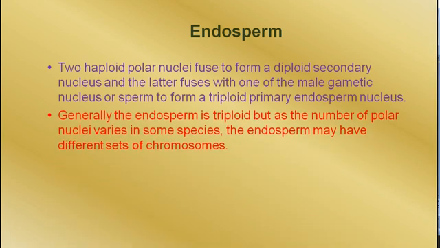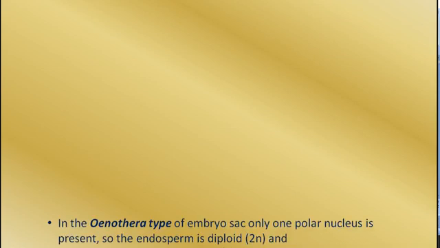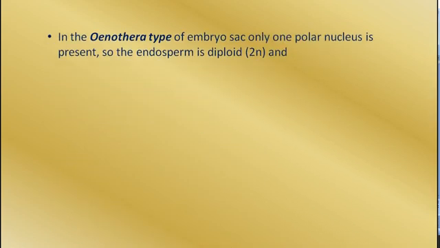Generally, the endosperm is triploid, but as the number of polar nuclei varies in some species, the endosperm may have different sets of chromosomes. There are certain exceptions in everything. Here also you will find that in some cases the endosperms are not triploid. In the Oenothera type of embryo sac, only one polar nucleus is present, so the endosperm becomes diploid after fertilization with sperm.